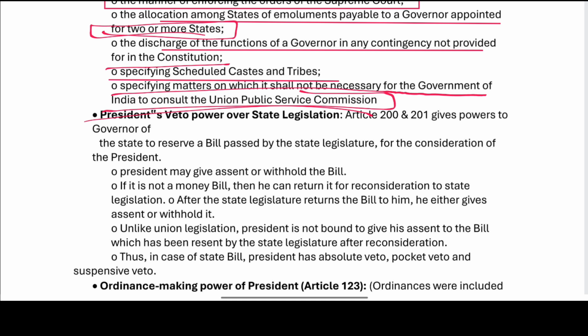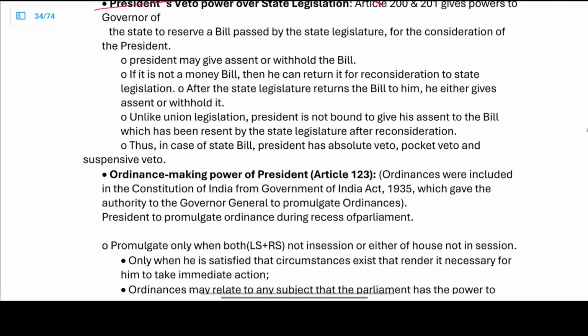In certain matters it is not necessary for the government to consult the UPSC, right? Related to the scheduled castes and tribes, it is the president, and specifying the matters in which it shall be necessary for the government to consult the UPSC.